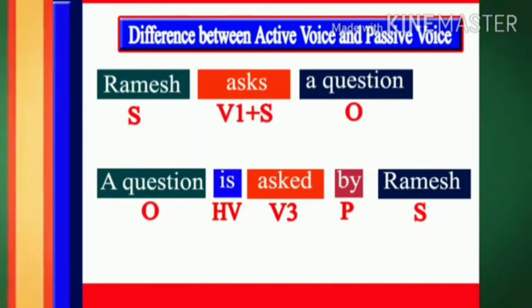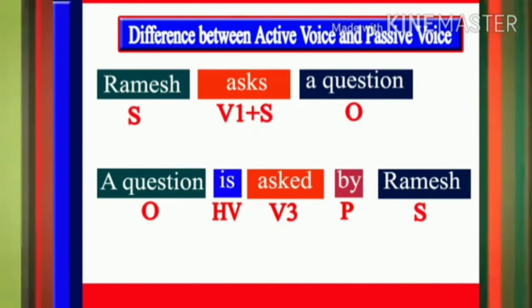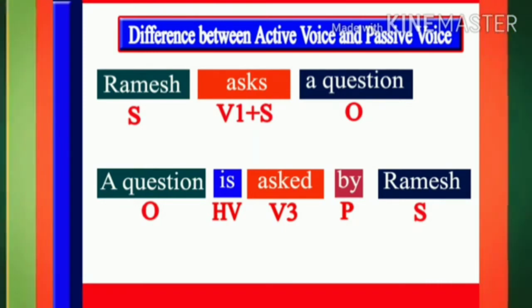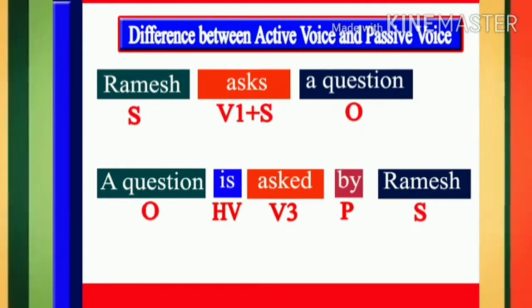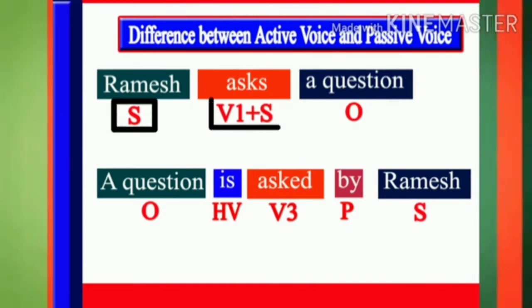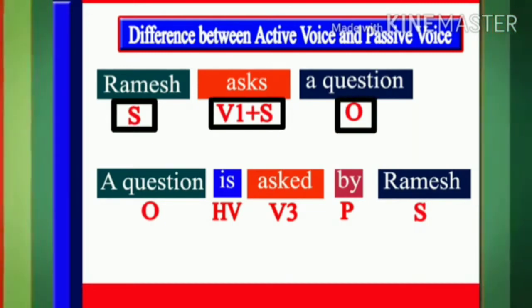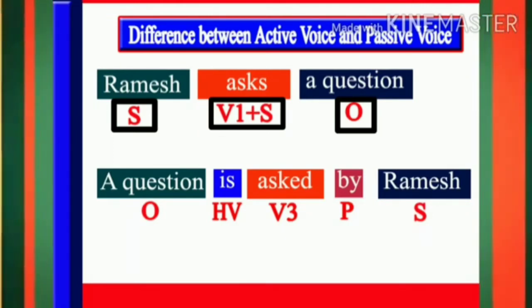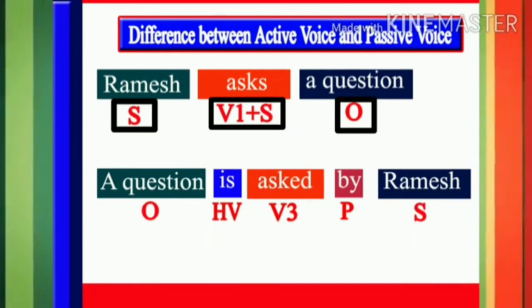Students, let us see how active voice is transformed into passive voice. Moreover, how these two sentences are different at the level of construction or structure. In the first sentence, Ramesh is the subject, asks is the verb, and a question is the object of the sentence. So when we transform active voice into passive voice, we need to make some changes in the original sentence.